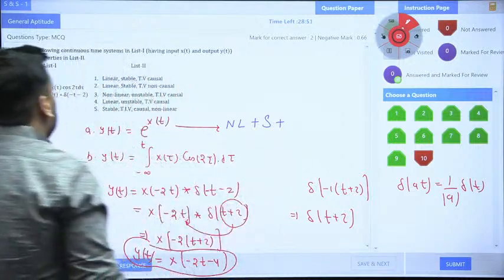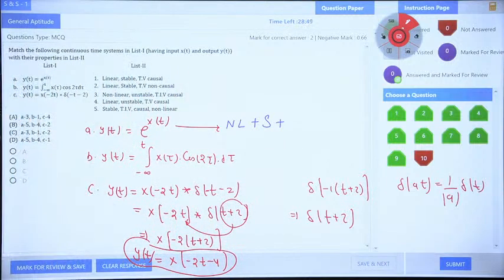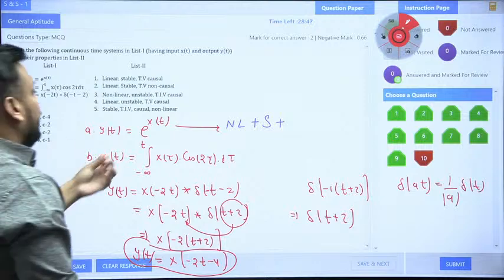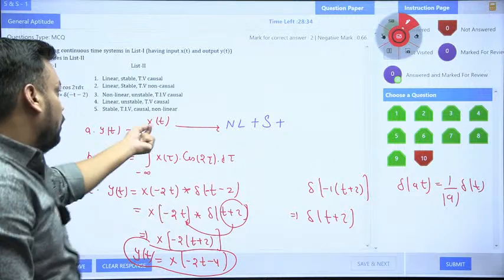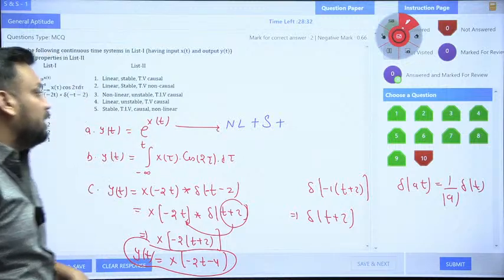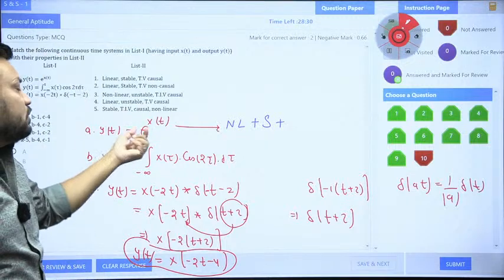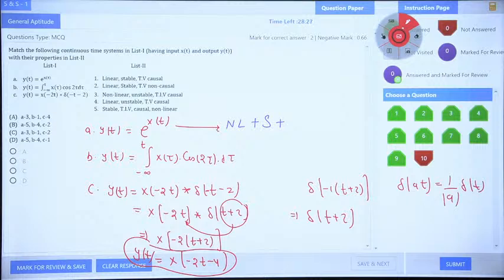Okay. So now is it causal or non-causal, guys? When you check the x(t) signal, e to the power u(t), only a constant part is there. Tell me, guys, yes or no? So you need to check whether it is causal or non-causal. Any constant value only I am getting, guys.